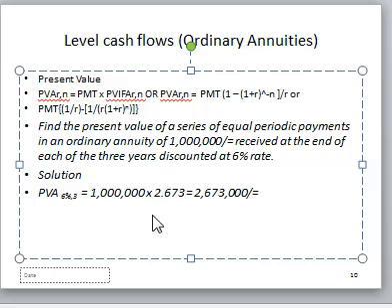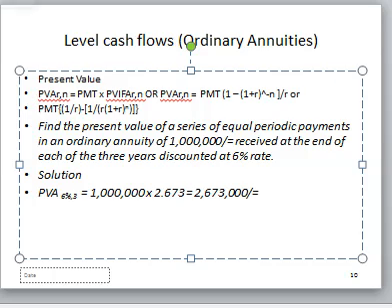So in this case, we have used the financial table. You can cross-check your financial tables. You are reading interest rate 6%, and you are reading it in period 3. Please, you are opening the annuity table, not the present value table, but a present value annuity table. Open your present value annuity table, look at interest rate 6%, period 3. Then you are going to look at this factor. So once you get this factor, multiply by your constant amount, and then you get your present value of an annuity.